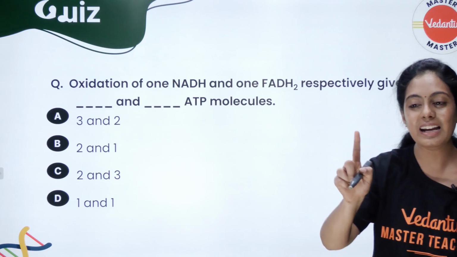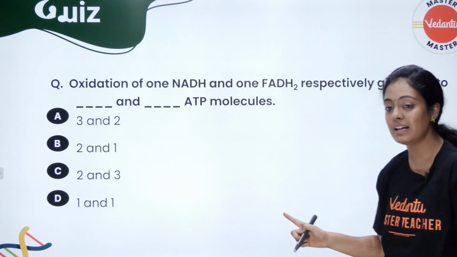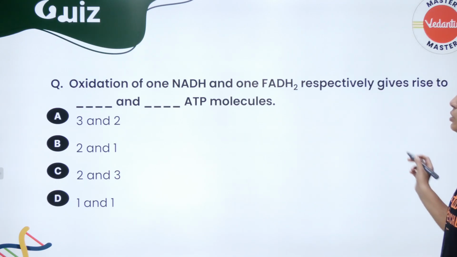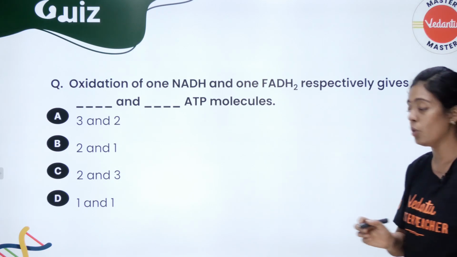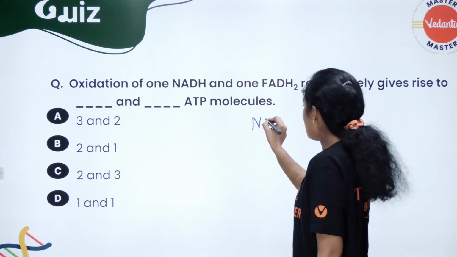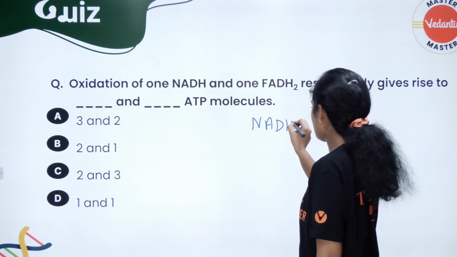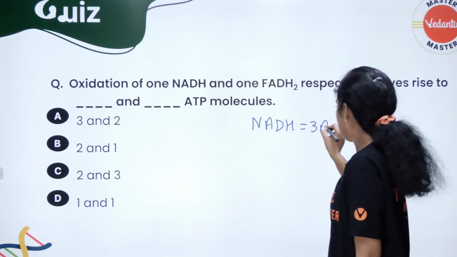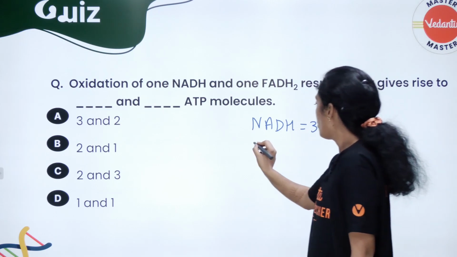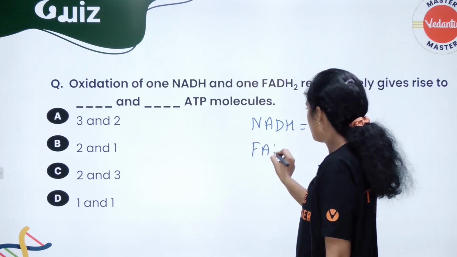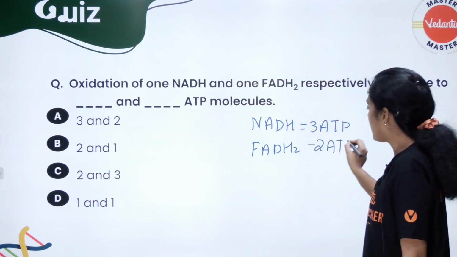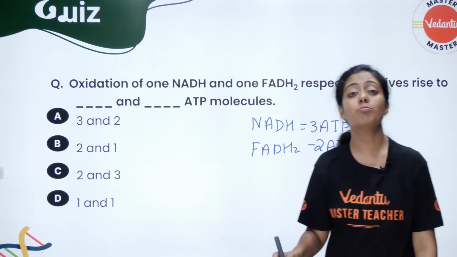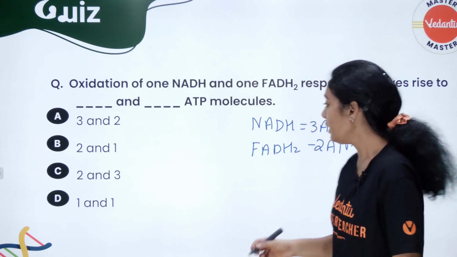Oxidation of one NADH and one FADH gives rise to dash and dash ATP molecules. This we studied yesterday. Okay, one NADH, all of you please make a note of it, gives rise to 3 ATPs. Okay, one FADH2 gives rise to 2 ATPs. So what is the answer, students? Option A.